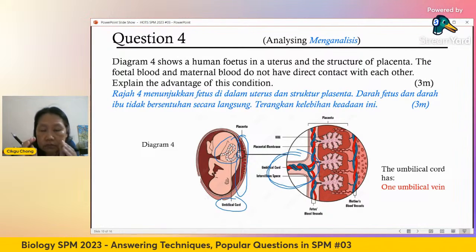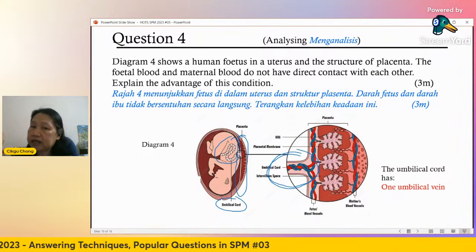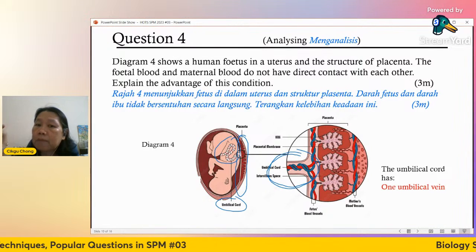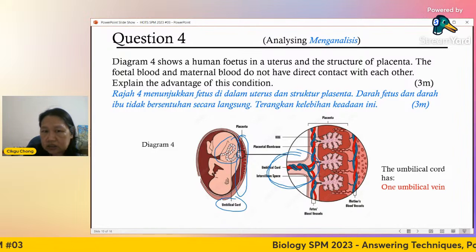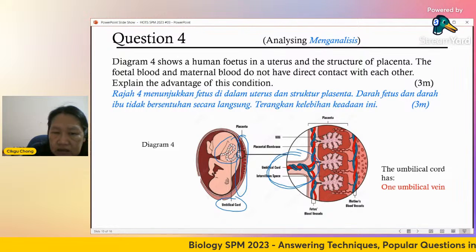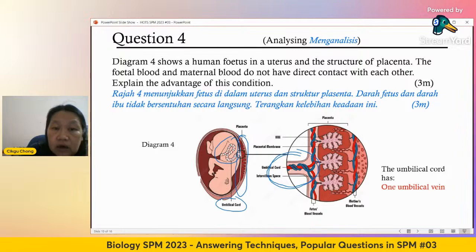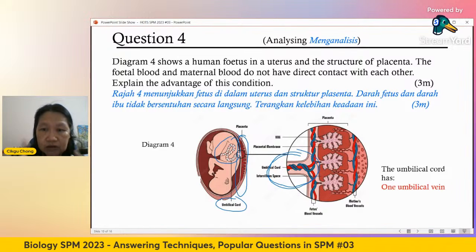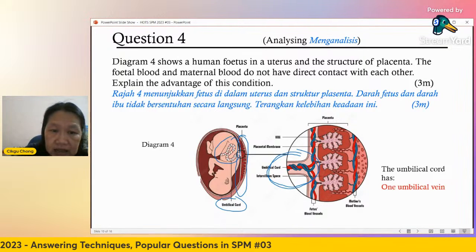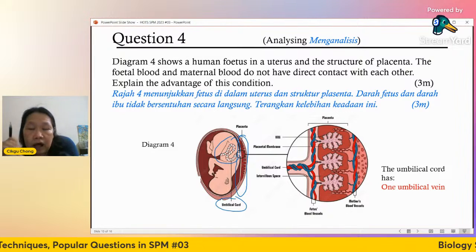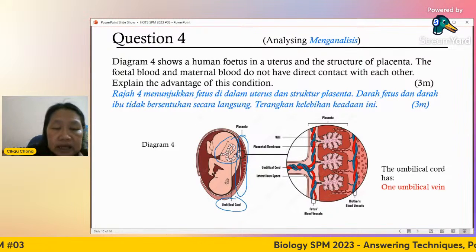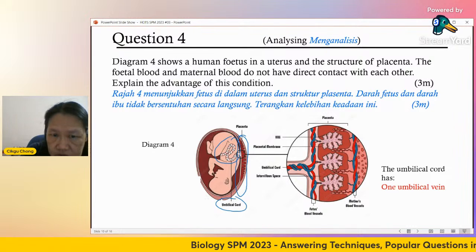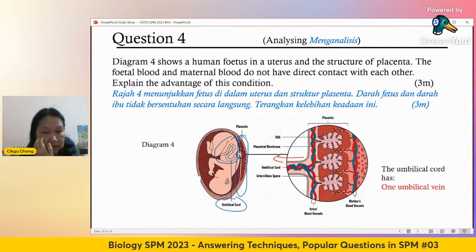That means umbilical vein is supplying oxygenated blood from the mother to the fetus. So the umbilical vein is the oxygenated one. Don't always think vein is deoxygenated. In the case of pulmonary vein and umbilical vein, they are oxygenated. So this one goes this way to the fetus.